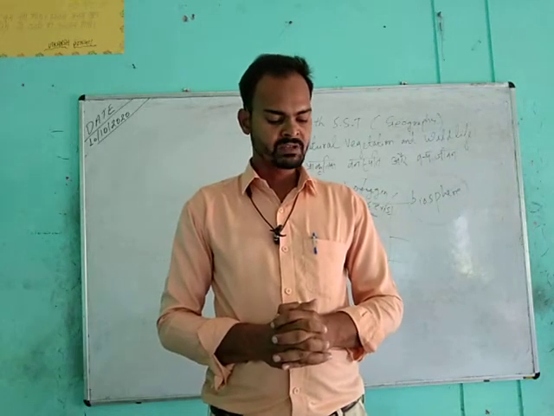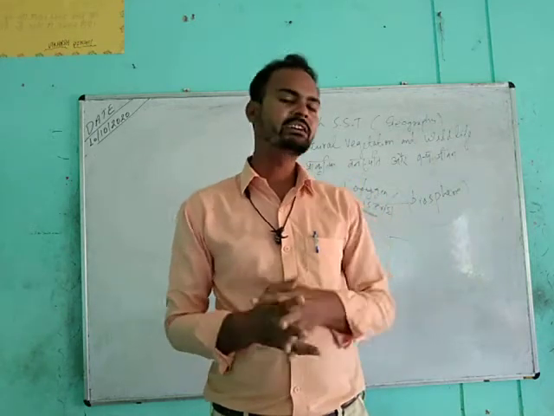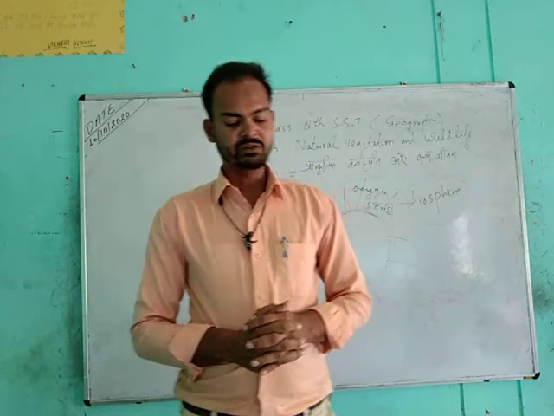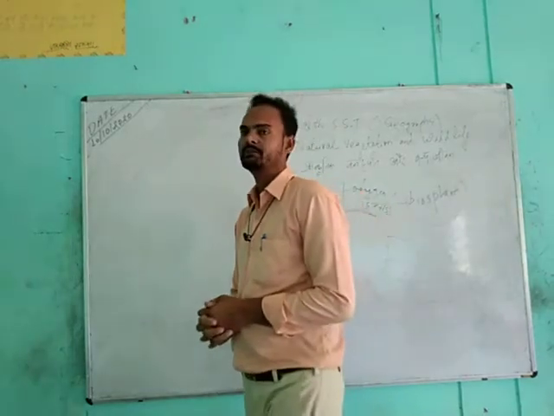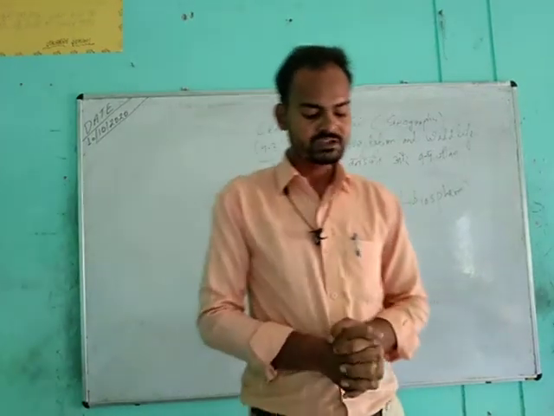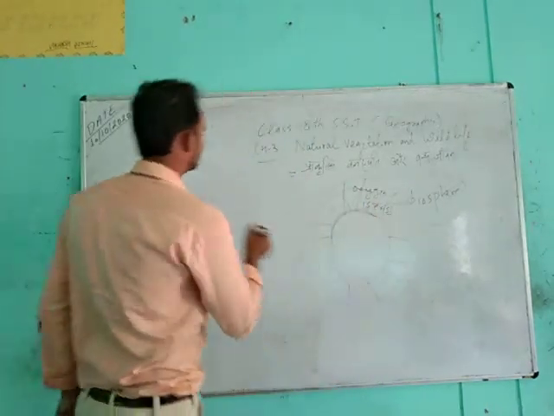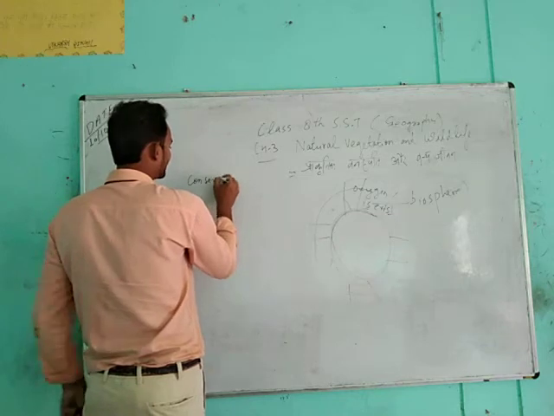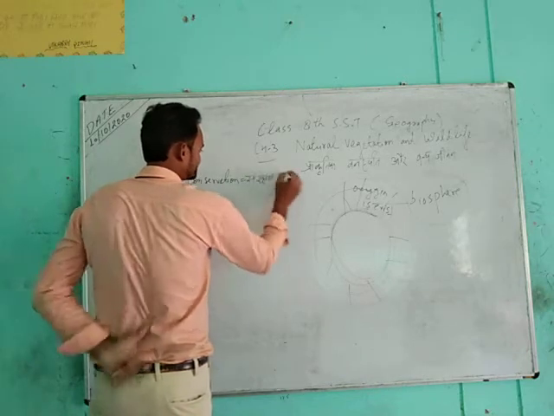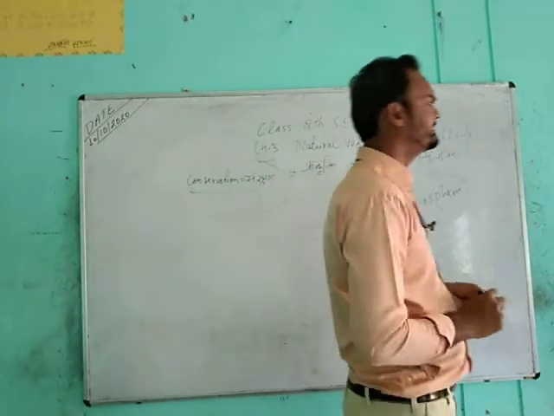Then we will discuss the different types of natural vegetation and wildlife, and identify the different types found in India, and with international phenomena we will also read about India's natural vegetation and wildlife. Explain the ways of conservation of natural vegetation and wildlife in India. So what is conservation, students? Sanrakshan. How can we conserve, how can we give security to wildlife and natural vegetation?